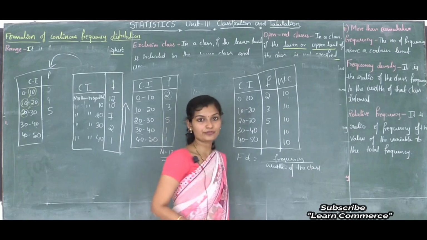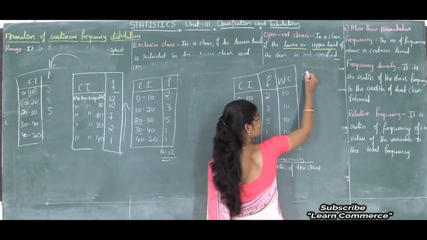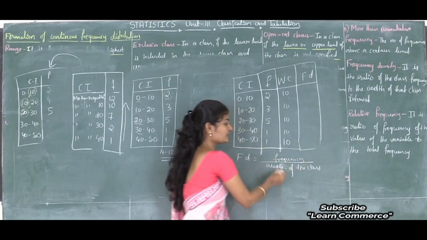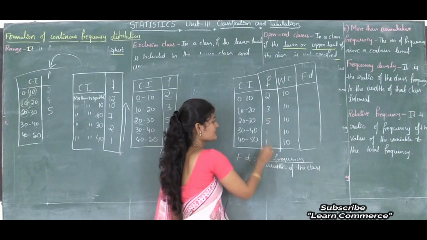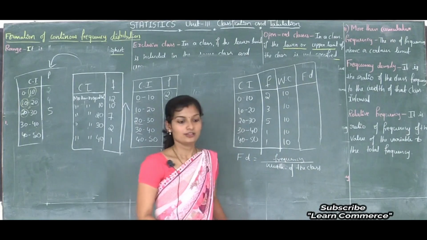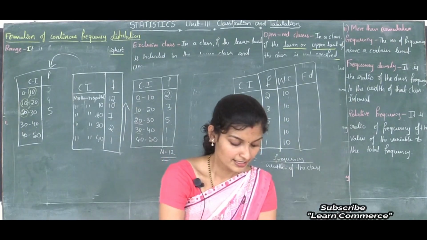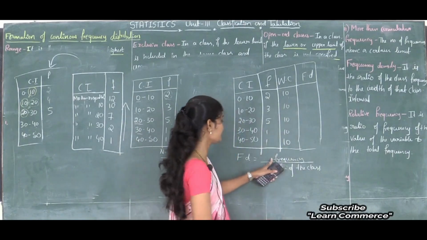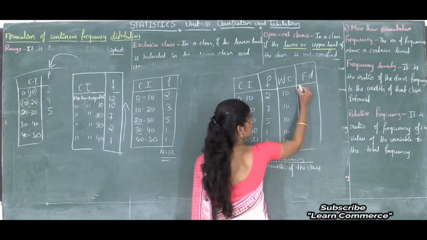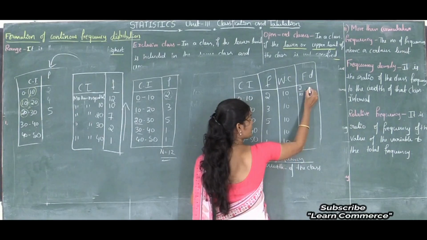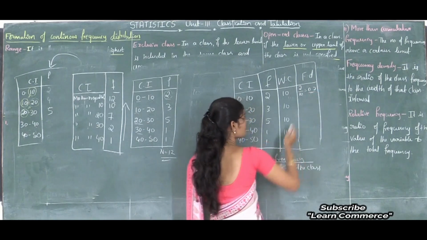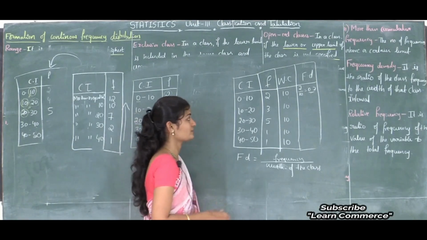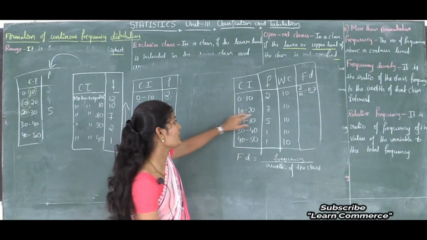And how to find frequency density? The next column is frequency density. To find frequency density, we need frequency and width of the class. Here frequency is there and width of the class is also there. So frequency density is frequency divided by width of the class. That is 2 divided by 10, that is 0.2. So for the first class, the frequency density is 0.2.